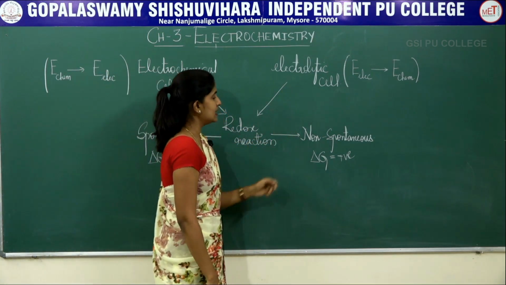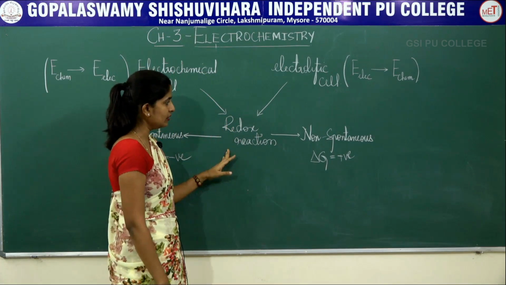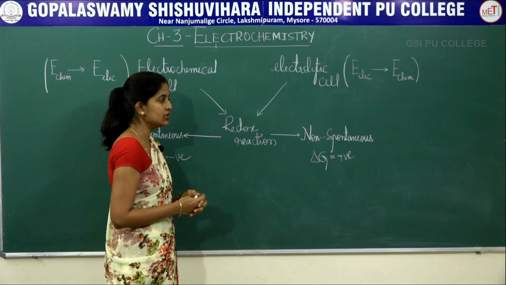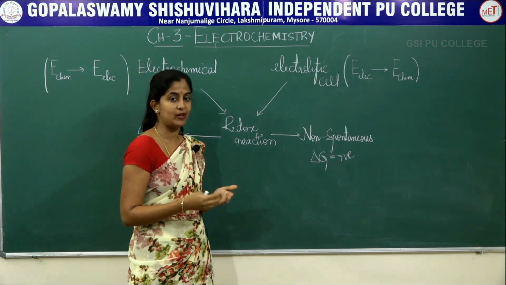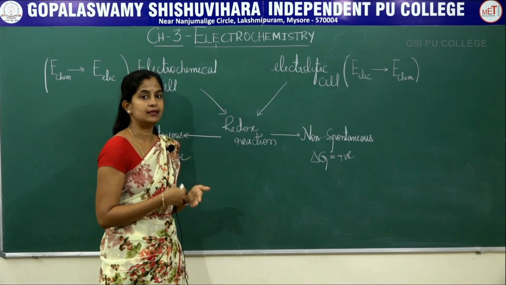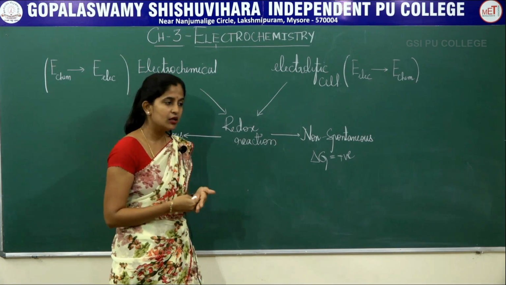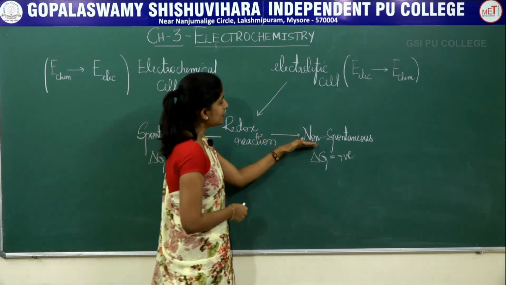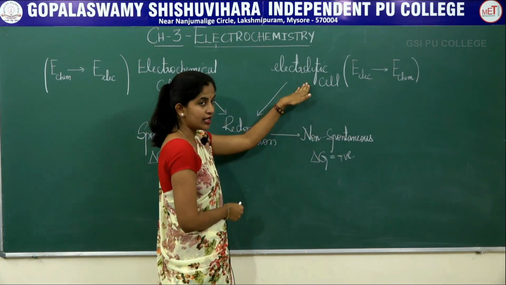In electrolytic cells, again it is a redox reaction happening, but it is a non-spontaneous reaction. So what do you mean by a non-spontaneous reaction? The reaction which doesn't happen by itself, it requires some external aid. It may be some heat or electrical energy for the reaction to happen. So non-spontaneous reactions take place in your electrolytic cell.